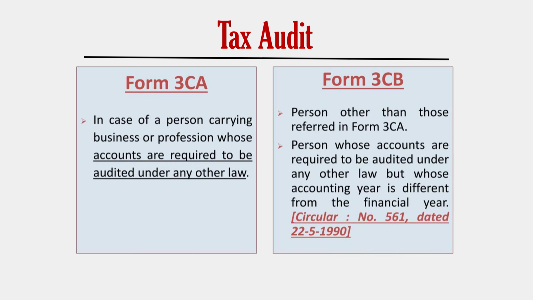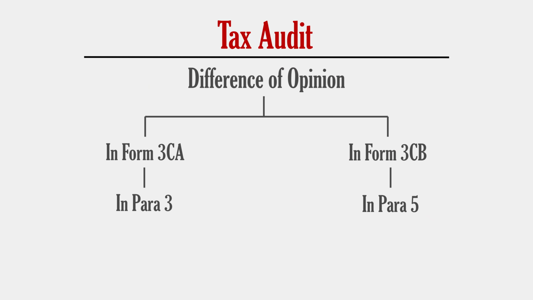Also, a revised tax audit report can be furnished up to the end of the AY for which the report pertains. Now, if there is any difference of opinion between the auditor and the management, or the auditor has any observation which is different from what has been depicted in the books of accounts, then the auditor has to report it in para number 3 of Form 3CA, and in case of Form 3CB, it is to be reported under para 5.